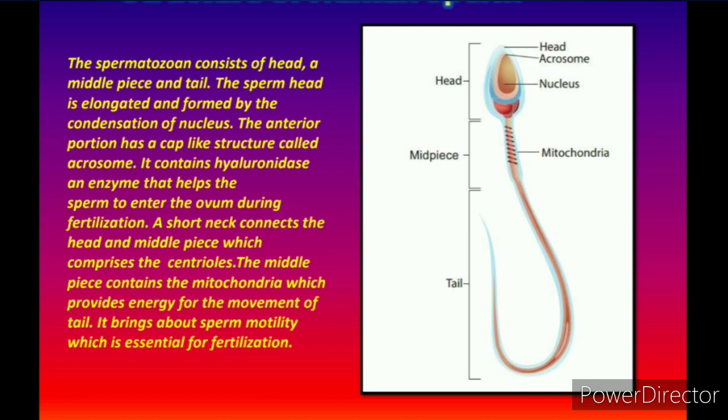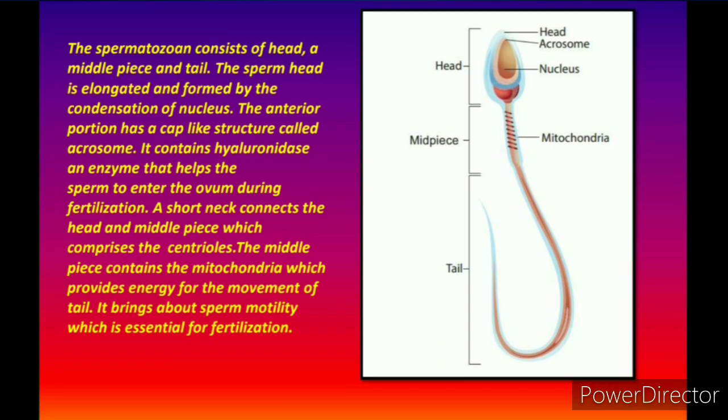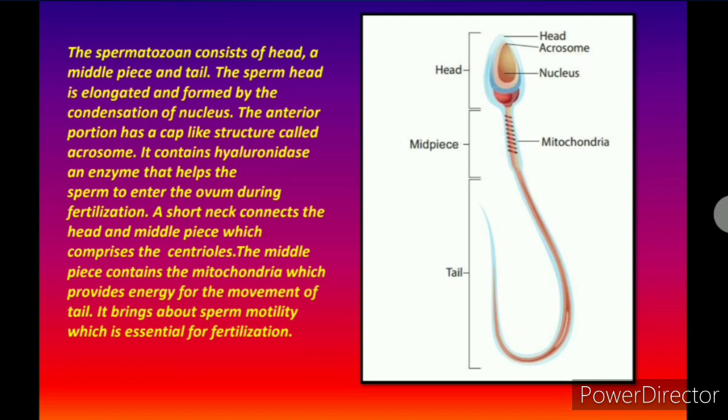Now, there will be a question. Numerous sperms will enter the female reproductive structure. But why is there only one chance? Because not all the sperm cells will move. They have a certain range, or a certain energy, to move through the female genital tract. Only one sperm, or maybe 2 or 3 sperms, will complete this movement. So there is a chance of it. Now there will be a question: how are twins formed? Twins are formed when 2 sperms simultaneously enter the ovum.